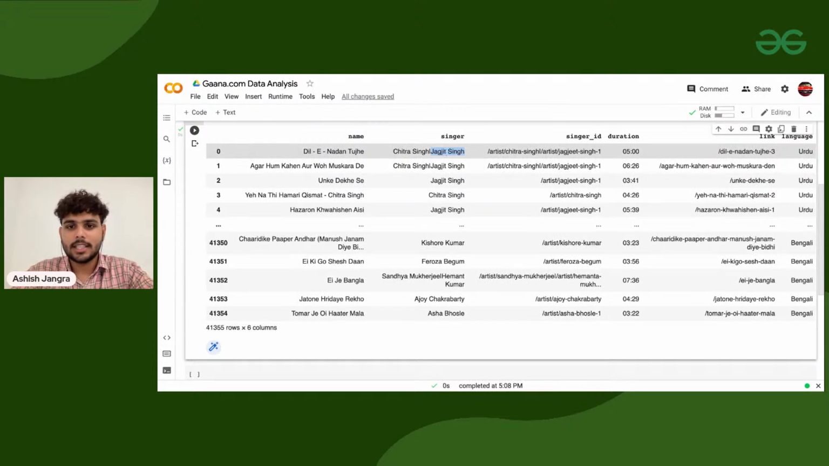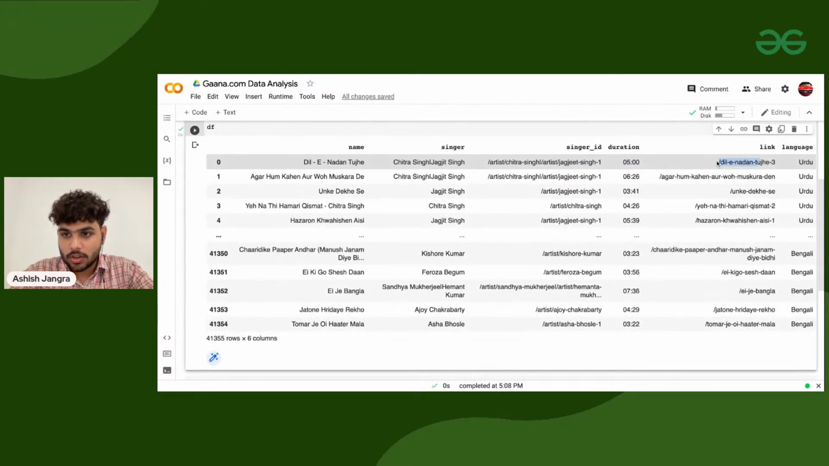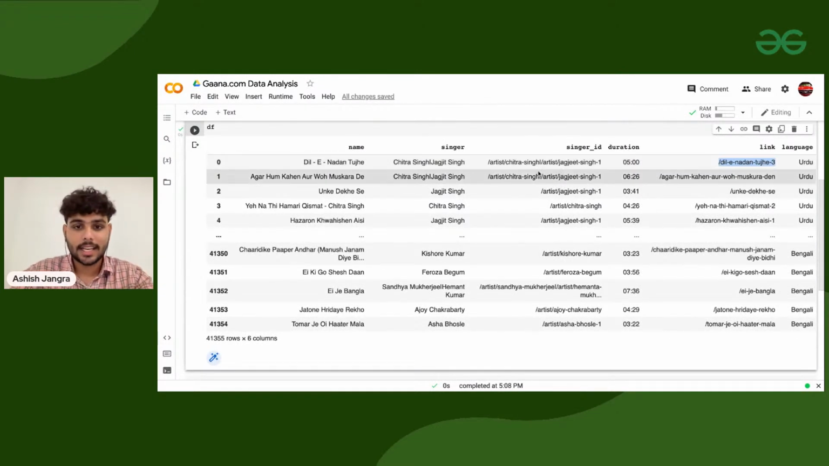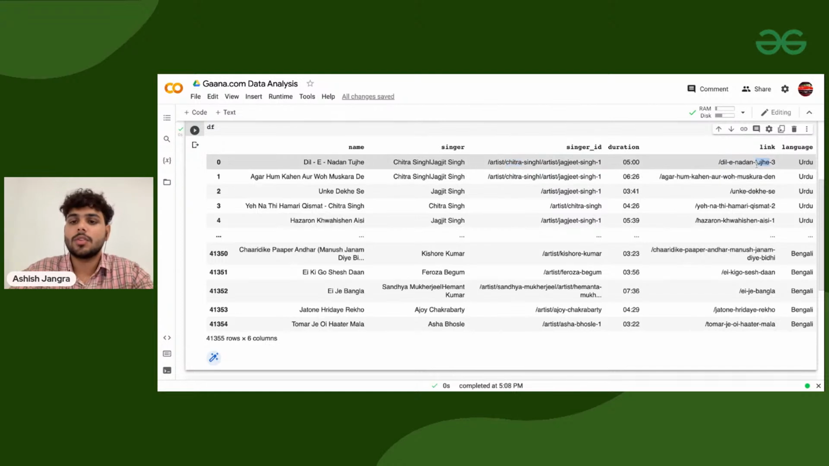So we have the singers, the singer ID, the duration of the song, and the link of the song, or basically the song ID. This is the singer ID, this is the song ID, because we can have multiple songs with the same name. And at the end we have which language the song is from. Sorted. So far no rocket science. If anyone has any question, do let me know in the chats.